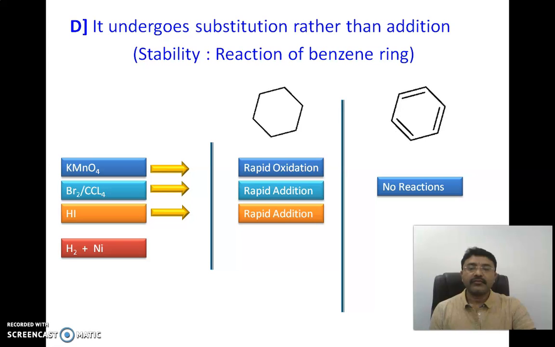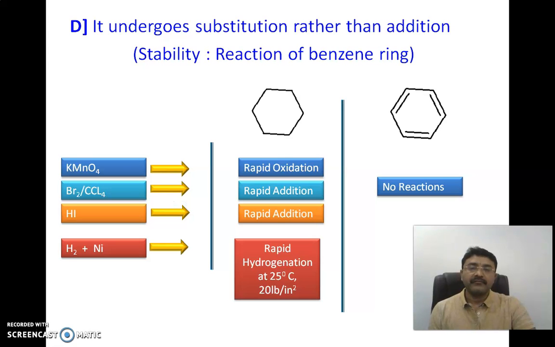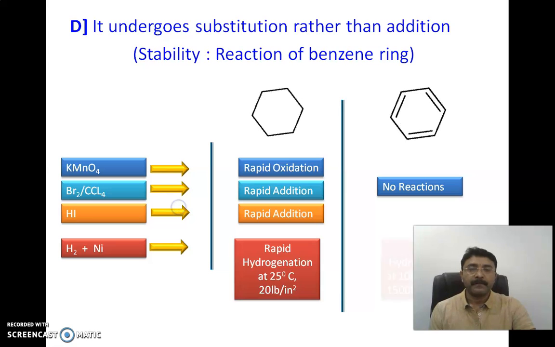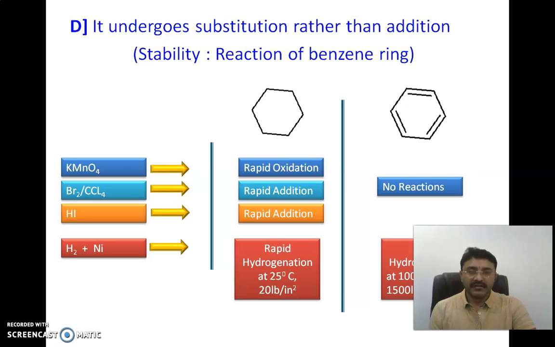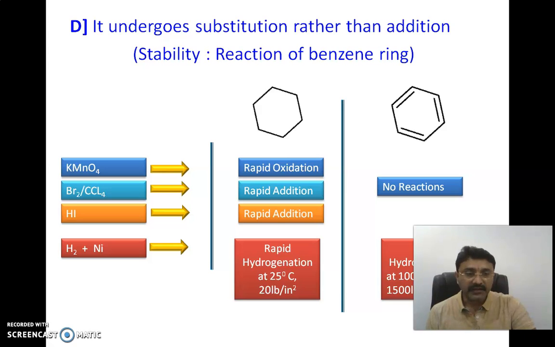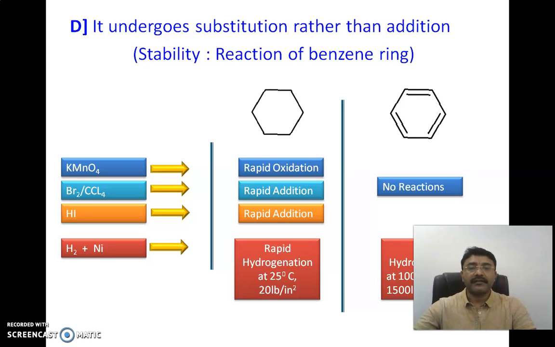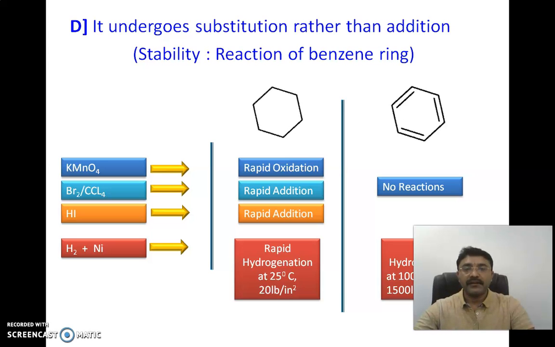But when you go for the hydrogenation, in cyclohexane there is a rapid hydrogenation at 25 degrees Celsius and 20 pounds per square inch pressure. But with the benzene, it has a slow hydrogenation. You need 100 to 200 degrees Celsius and around 1500 pounds per square inch pressure. So this proves that it undergoes the substitution reaction rather than the addition reaction. We have to compare with that of the cyclohexane, which is aliphatic, while the benzene is an aromatic ring system. So there is a difference between these structures.